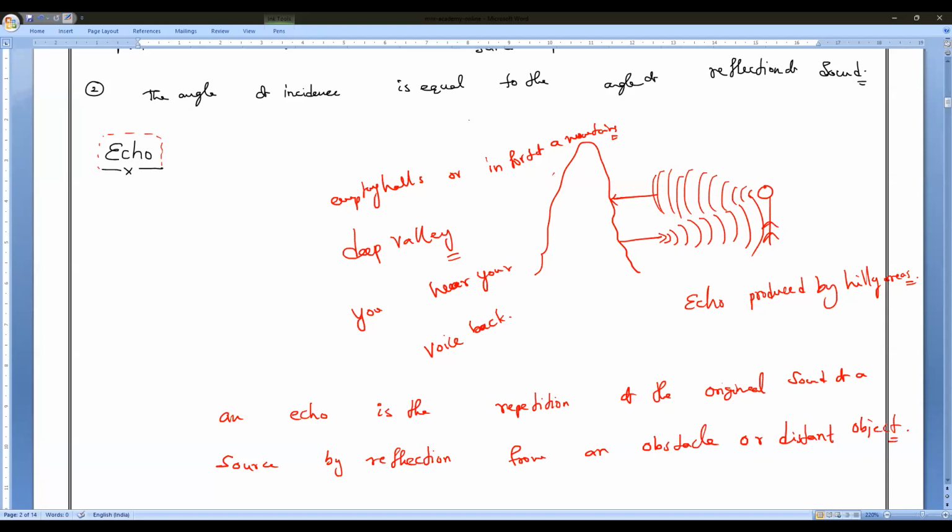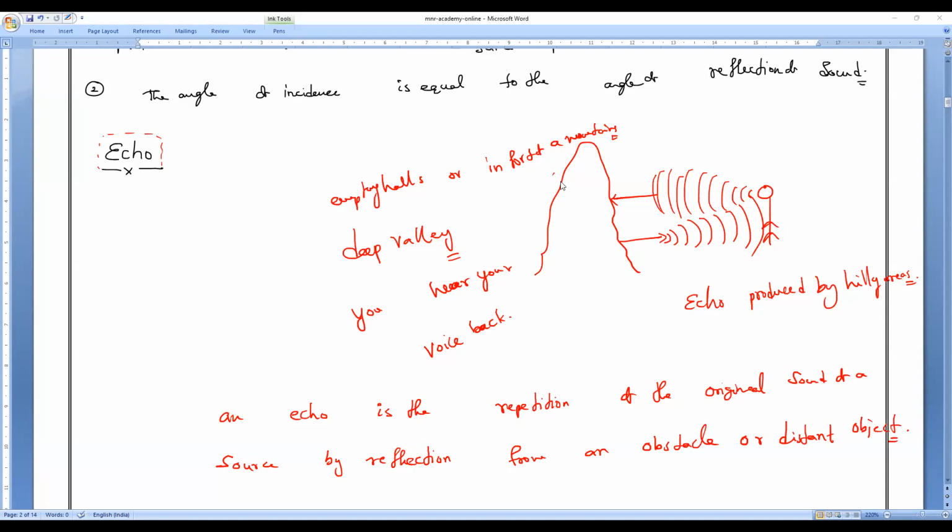You might have experienced this in new houses. Am I right, guys? That is what we call an echo. Whatever you are speaking, if that same voice reaches back to you after striking obstacles or any kind of object, that is an echo.